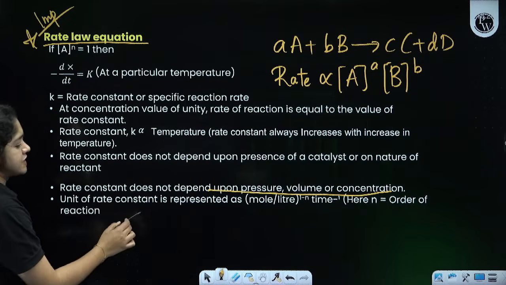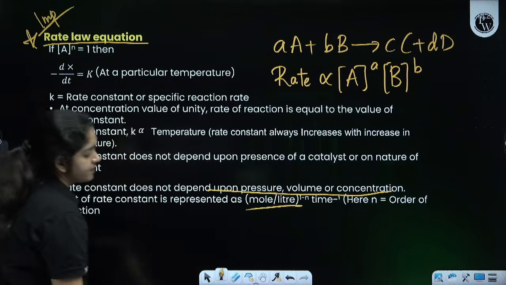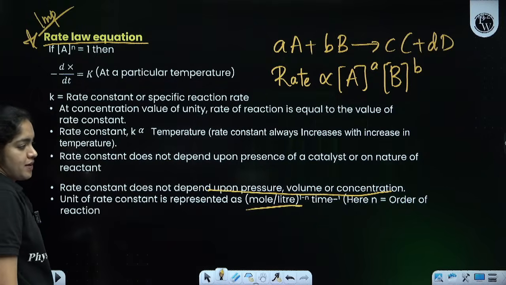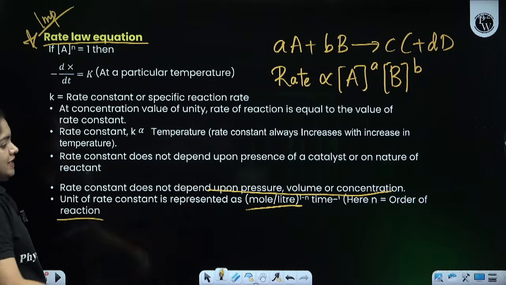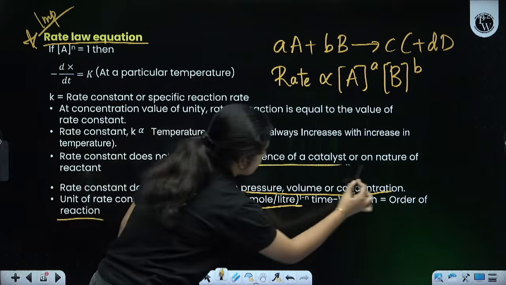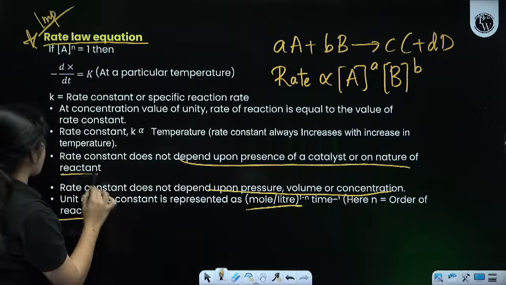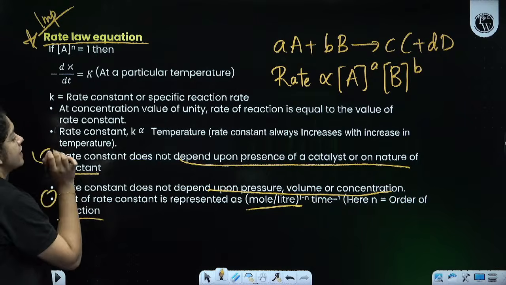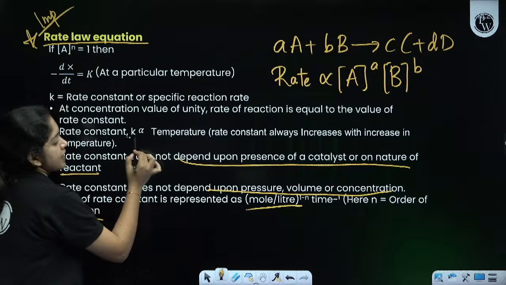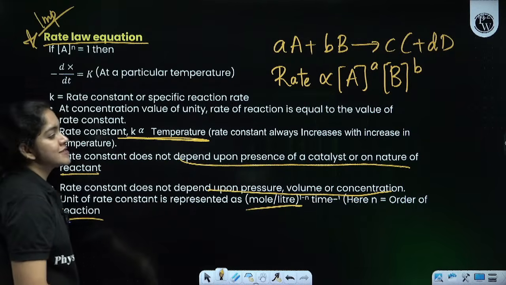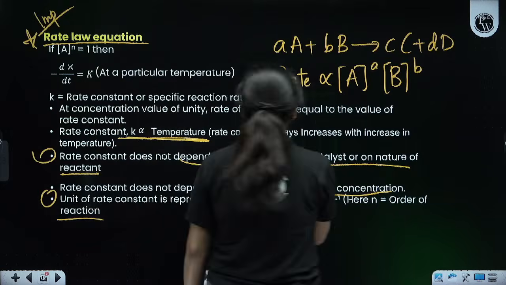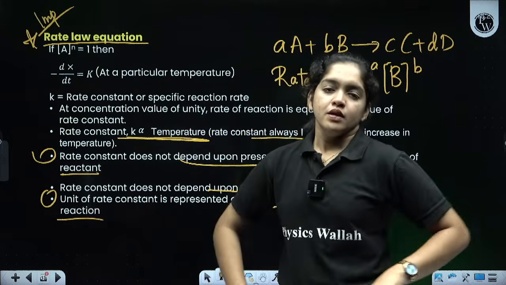The unit of the rate constant is represented as (mole per liter) raised to 1 minus n, times time inverse, where n is the order of the reaction. And the rate constant does not depend upon the presence of a catalyst or the nature of the reactant. Note these 2 points. And rate constant K is directly proportional to temperature. That is very, very important. Rate constant always increases with increase in the temperature.